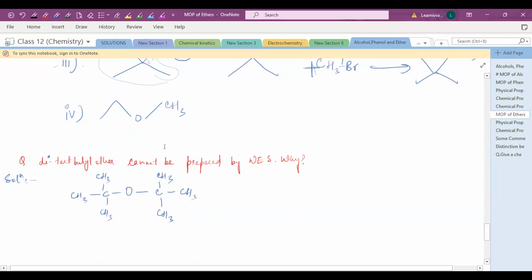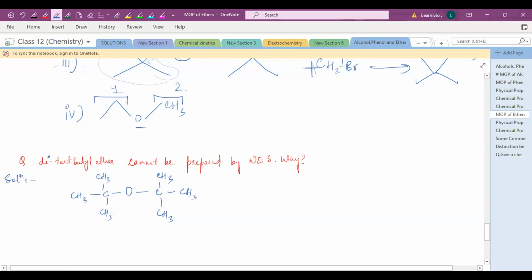Okay, see the fourth one. The fourth one we have already discussed. This is your ethyl methyl ether, right? This is the first group, this is the second group. This is the oxygen linkage. Now, this methyl group CH3 has only one carbon and here there are two carbons.